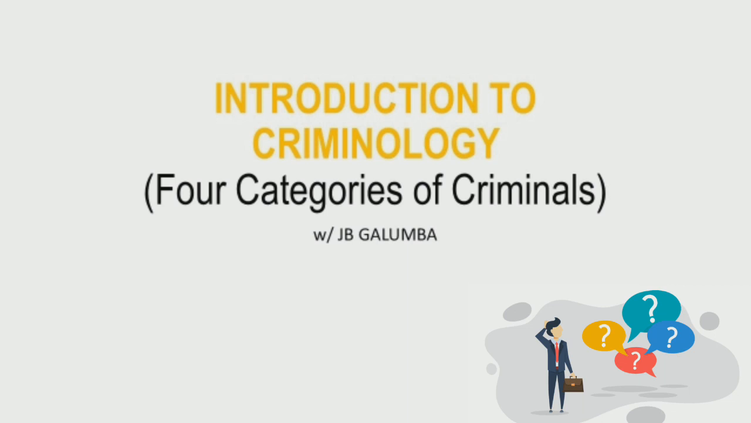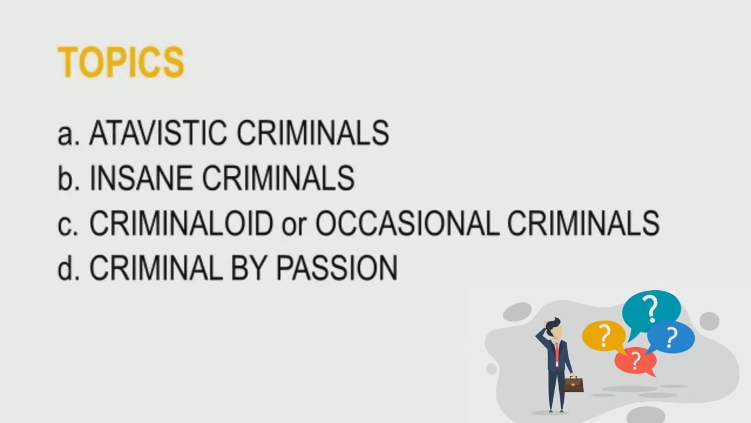Okay guys, so we have here our topics. We have the Atavistic Criminals, that's the first classification. Then we have insane criminals, we have Criminaloid or occasional criminals, and last, the criminal by passion. As I mentioned, this is the classification provided by Cesare Lombroso.